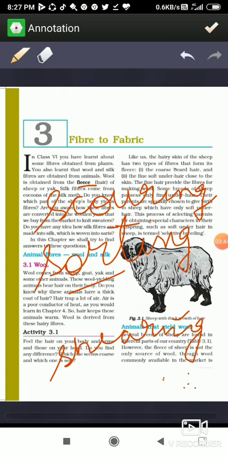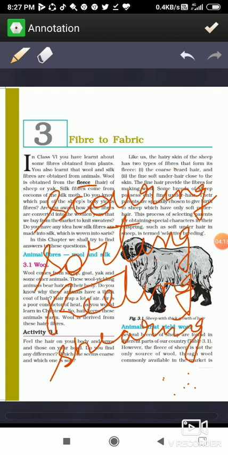That is sorting. Next is reeling. This is the process of taking out fiber from the cocoon. We will learn about cocoon in this chapter, the life stage at which we get the silk. So the process of taking out fiber from the cocoon, यानी cocoon में से fiber बाहर निकालना यानी silk fiber बाहर निकालना या अलग करना, that is reeling.